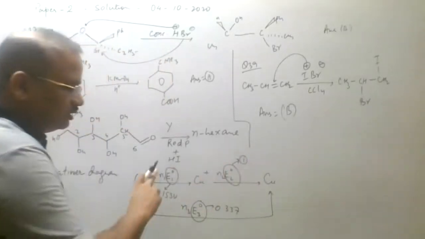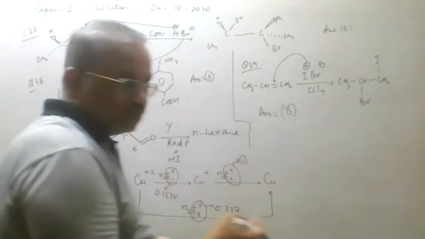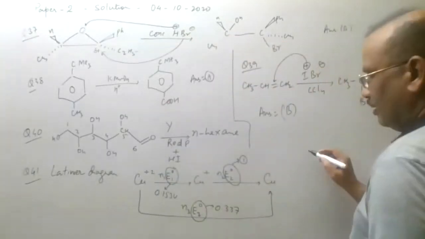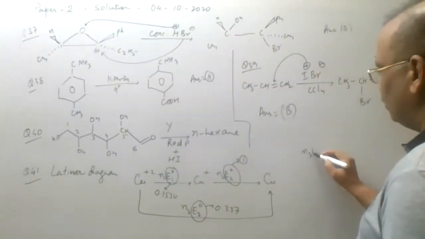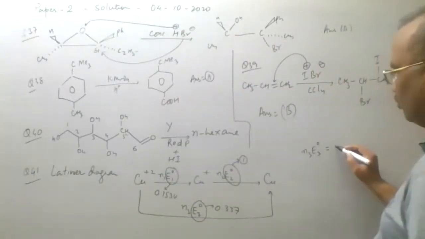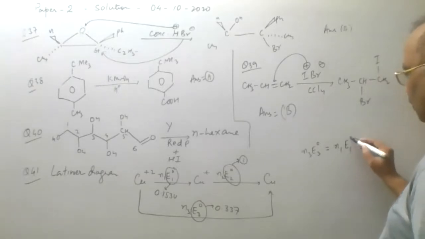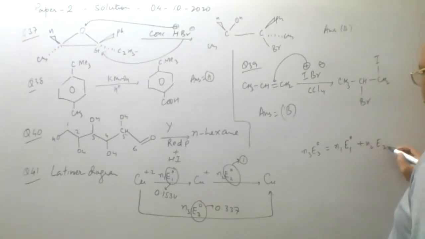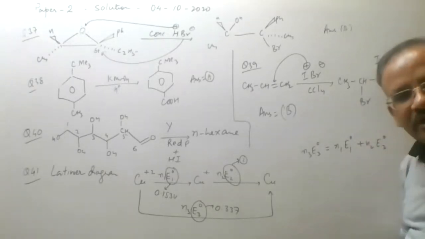We know that this plus this will be equal to this, so n3 E3 naught equals n1 E1 naught plus n2 E2 naught by the Latimer diagram.